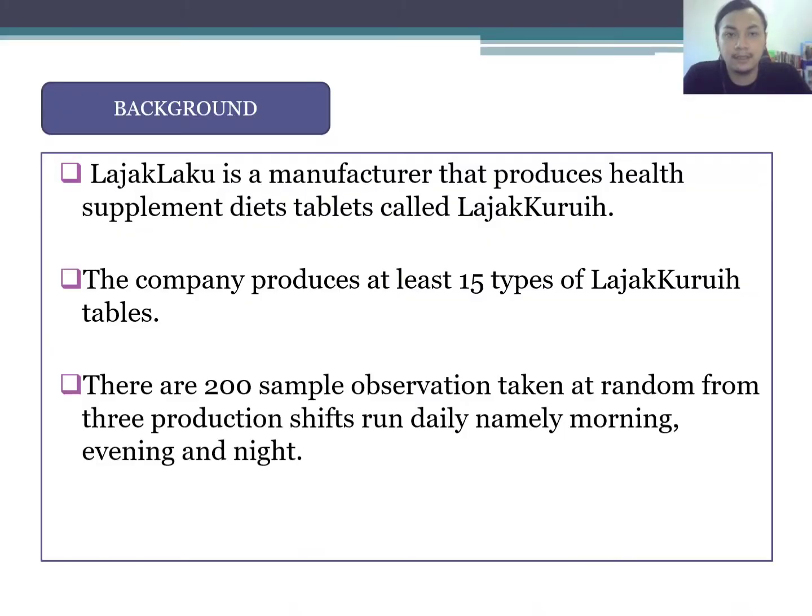It will be a little bit about the background. Lajak is a manufacturer that produces a health supplement diet tablet called Lajak. The company produces at least 15 types of the Lajak tablets. There are 200 sample observations taken at random from 3 production shifts run daily, namely morning, evening, and night.